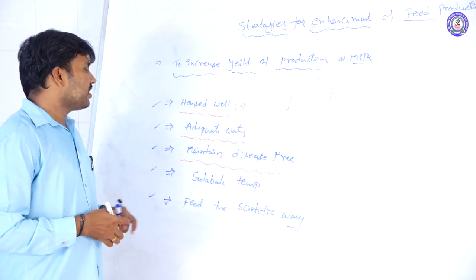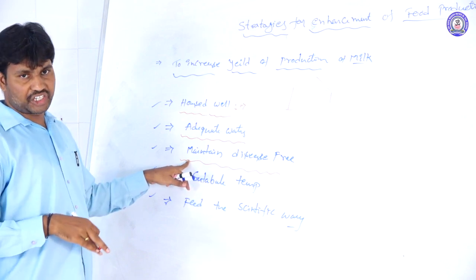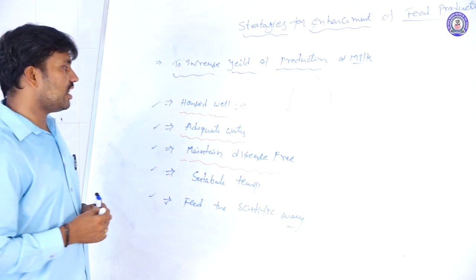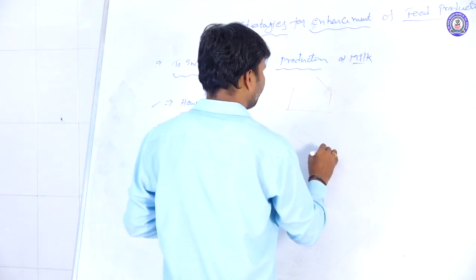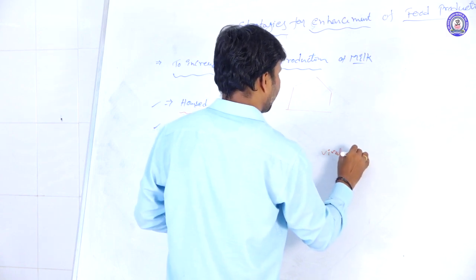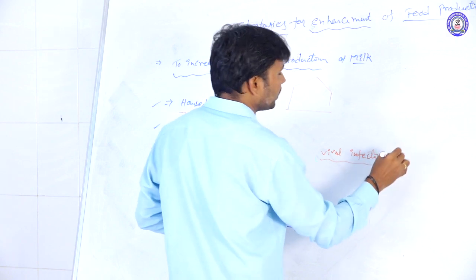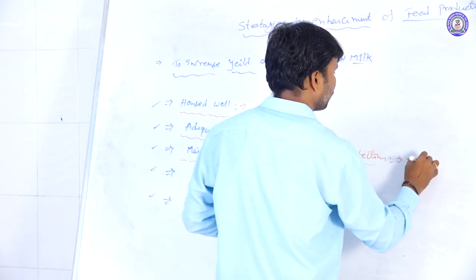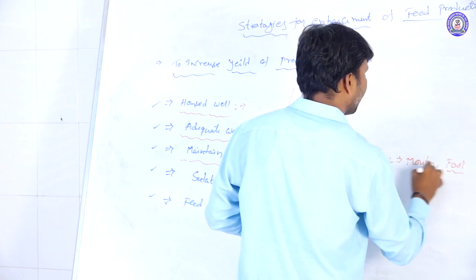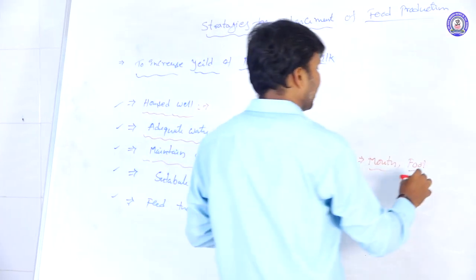Mostly the cattle are getting viral and bacterial infections. For example, some viral infections, mostly foot and mouth disease, like rinderpest.